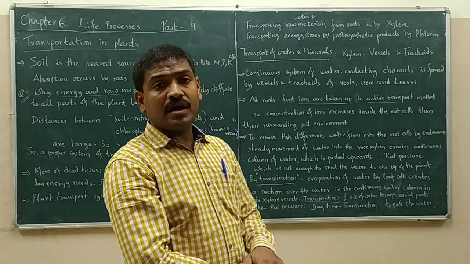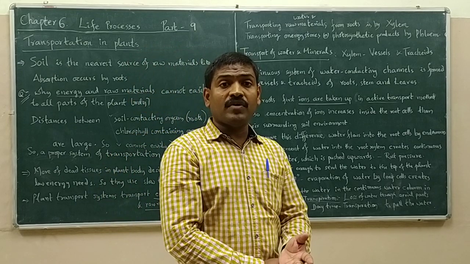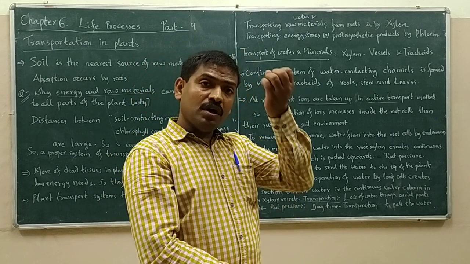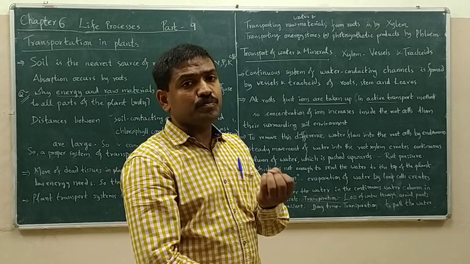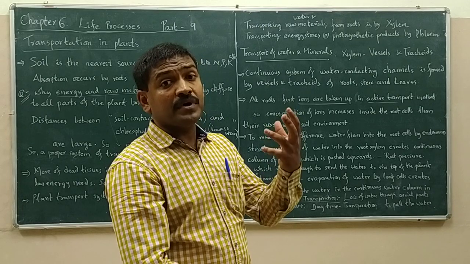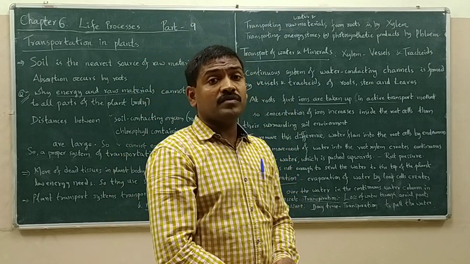Then what is the other mechanism or strategy used by plants for water being pulled upwards? Water is pushed upwards at the roots by root pressure. So from the top, another mechanism operates, the water pulling mechanism.